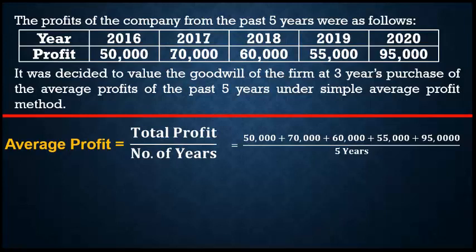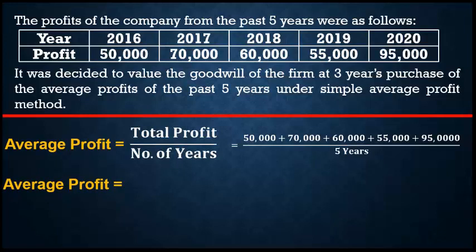There are 5 years profit, that's why divided by 5 years as a denominator.